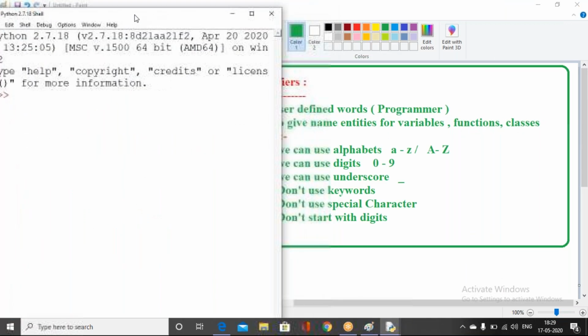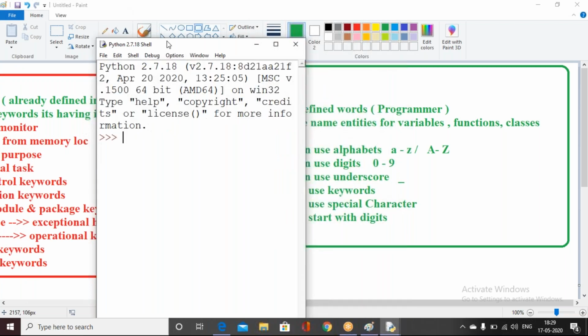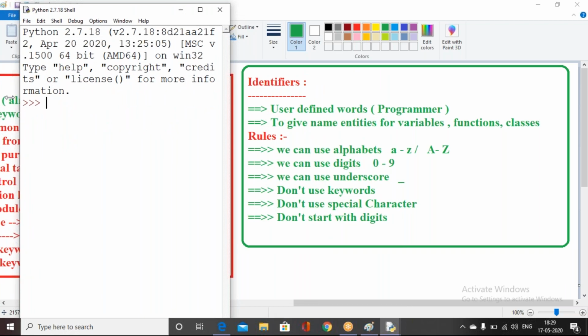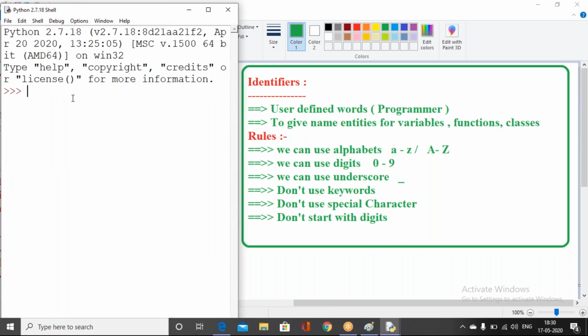Take a small example. I want to create a variable. In Python, variables we don't need to define or declare. We can assign data directly to the variable. For example, if I use a keyword as a variable name, this will be an error.